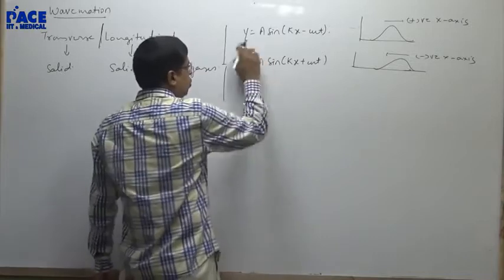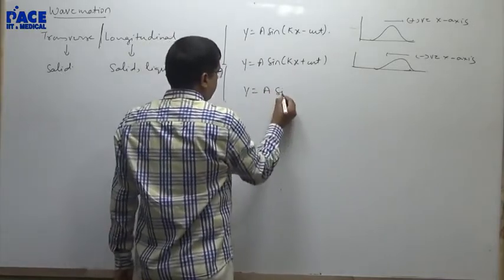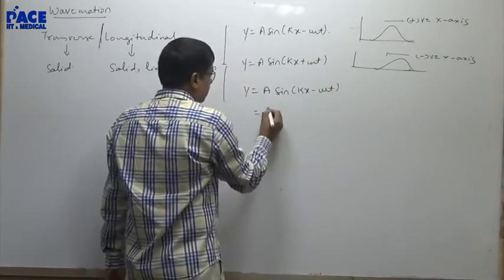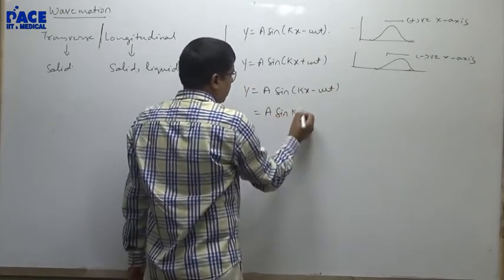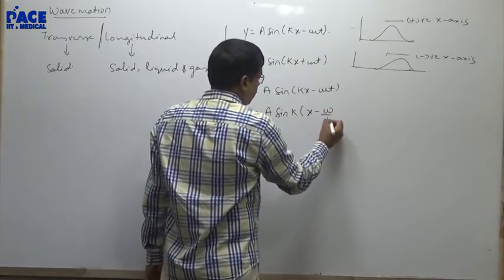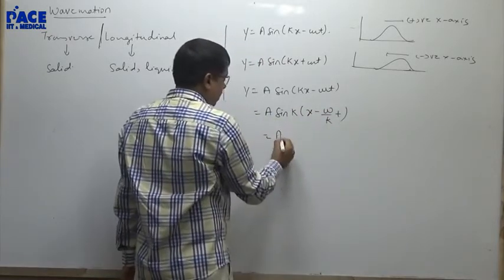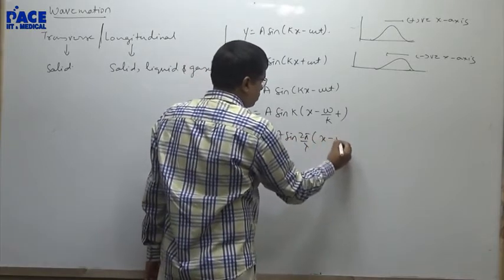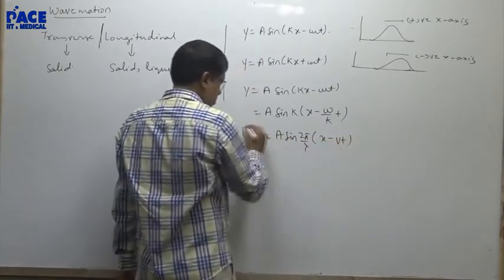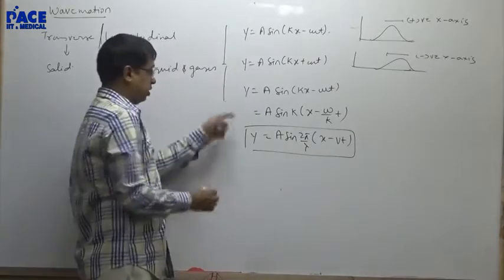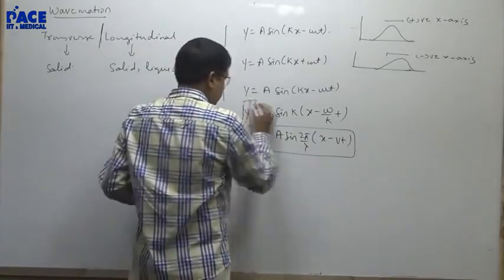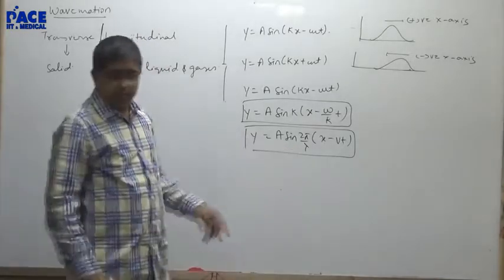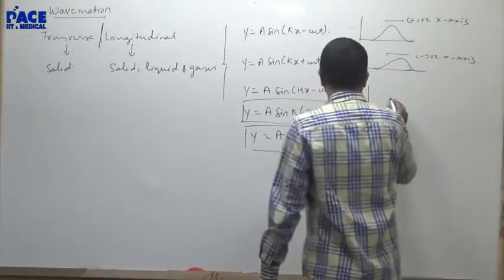They ask quite a few questions on this general equation. A sin(kx - ωt) they write as A sin k(x - (ω/k)t), which is A sin (2π/λ)(x - vt). This is the second form of this particular equation. This is the third form. Sometimes they even take omega out.